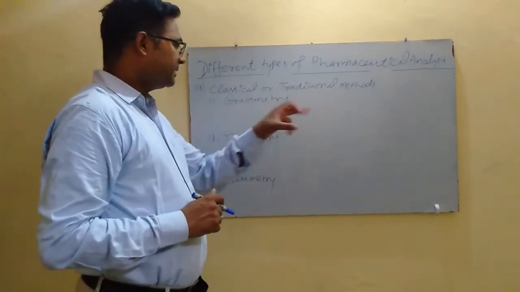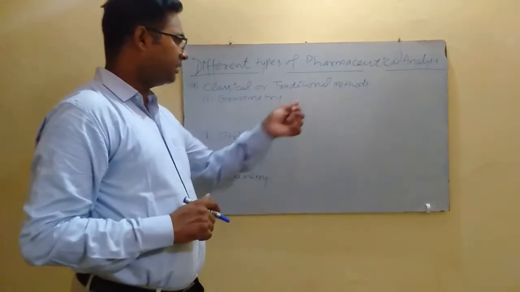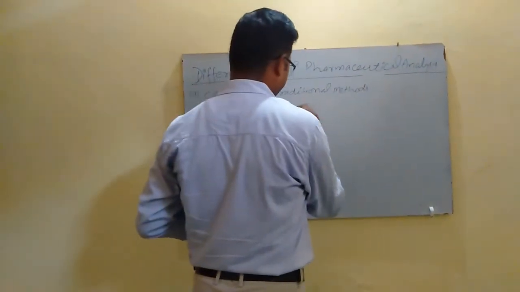Some special techniques in gravimetric analysis are electrogravimetry.